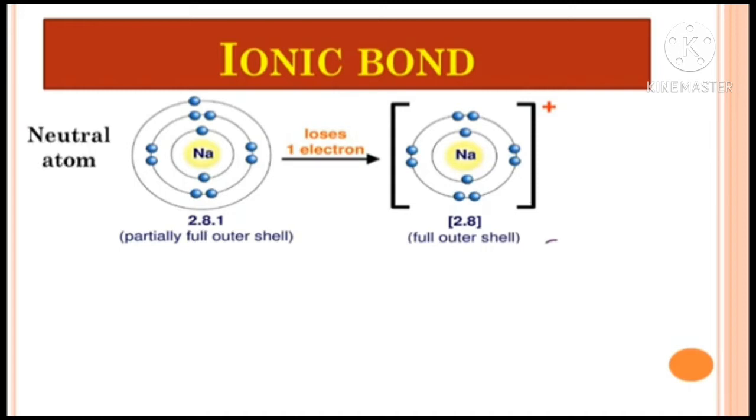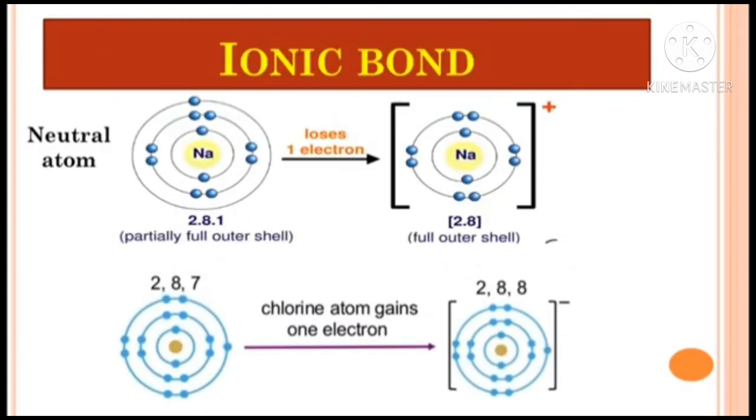On the other hand, this is a neutral chlorine atom, and the valence shell of the chlorine atom contains an electron less than the octet state. You can see the last shell contains 7 electrons, and on accepting an electron from outside, the octet of chlorine is complete. However, the charge balance is disturbed due to the addition of an electron to the neutral chlorine atom, and this results in the formation of an anion, chloride Cl-, carrying a net negative charge of -1.